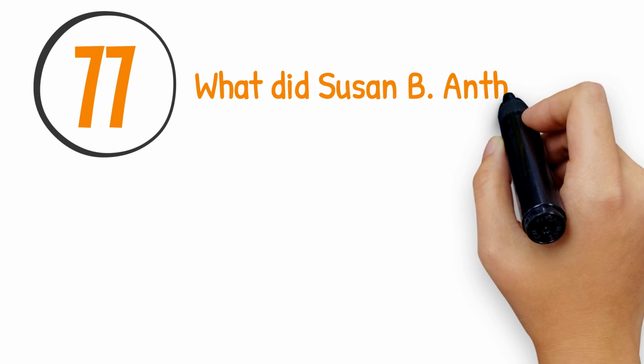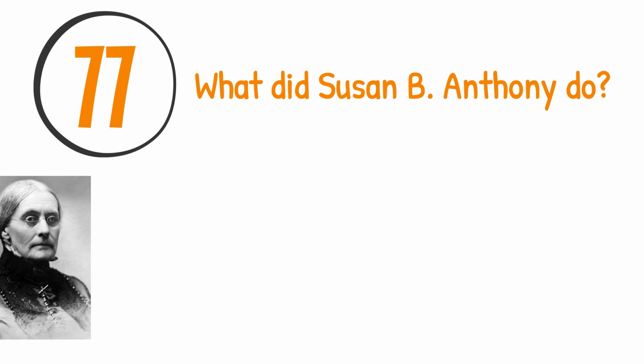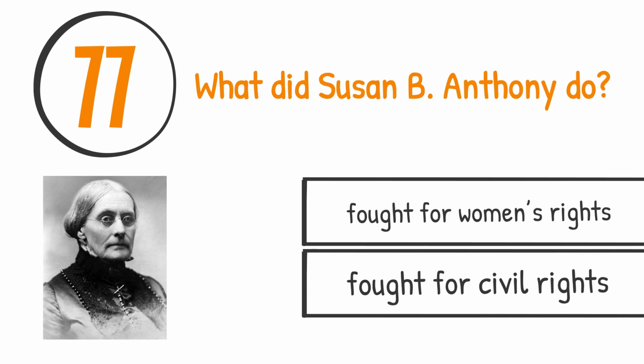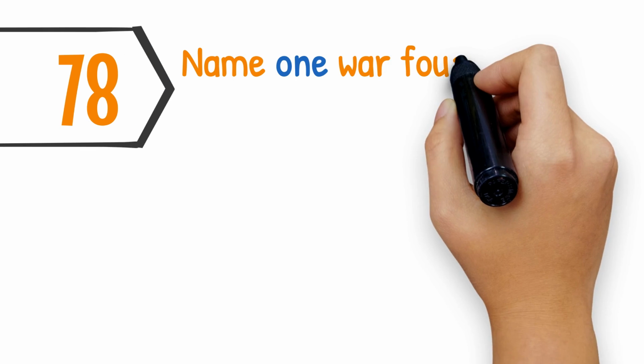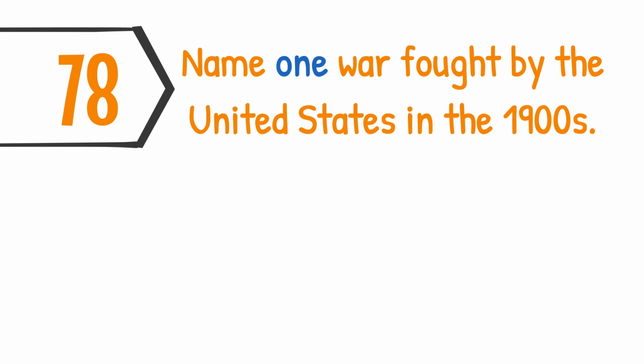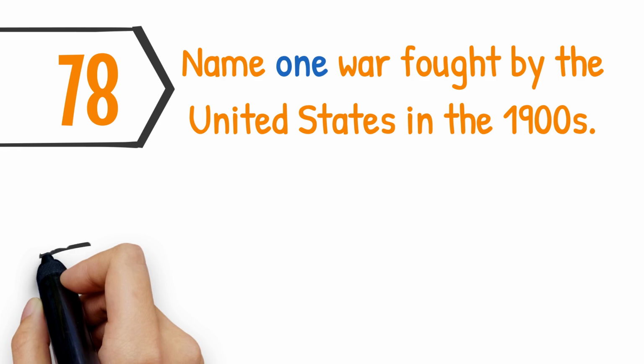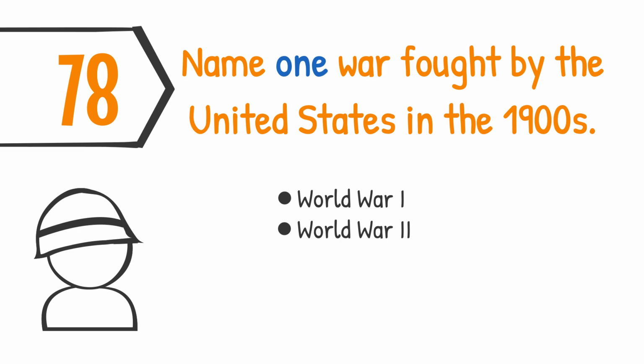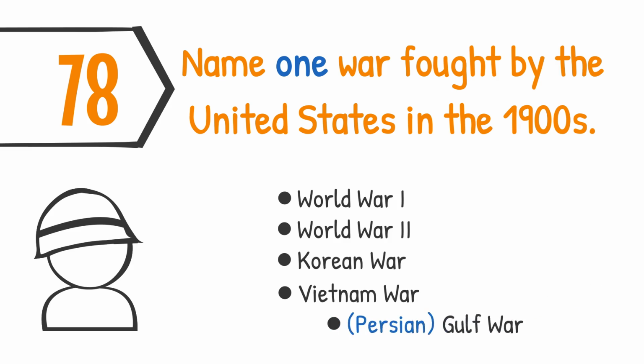What did Susan B. Anthony do? Fought for women's rights, fought for civil rights. Name one war fought by the United States in the 1900s. World War I, World War II, the Korean War, the Vietnam War, or the Persian Gulf War.